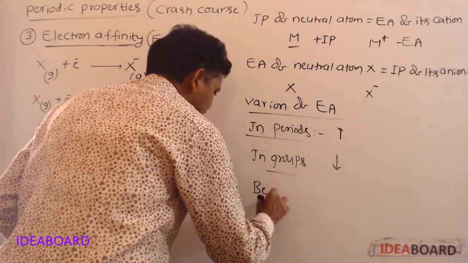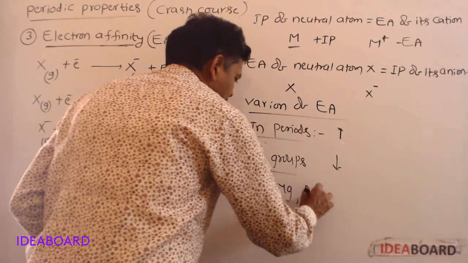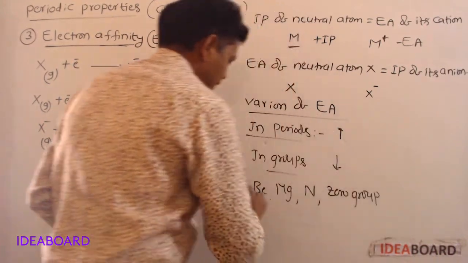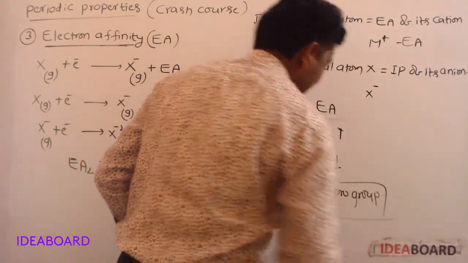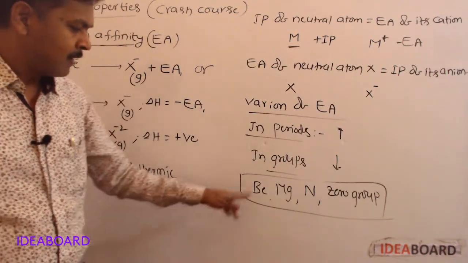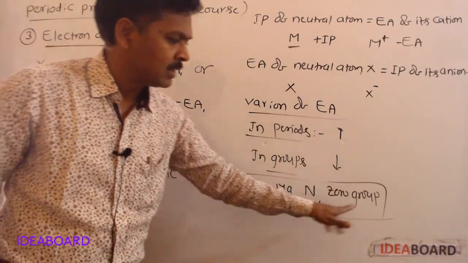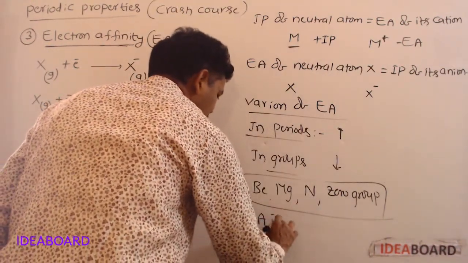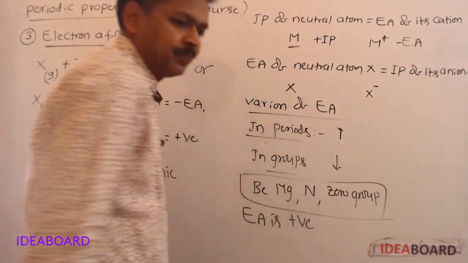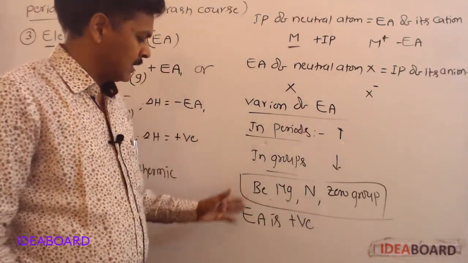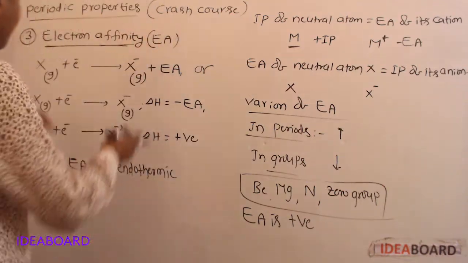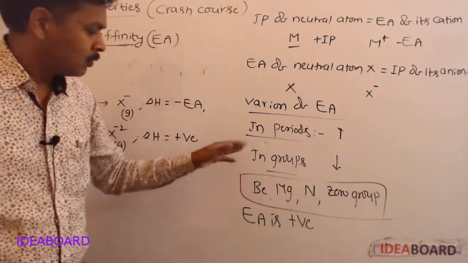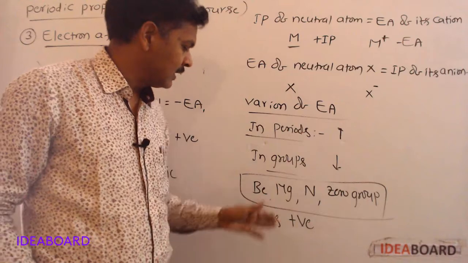For beryllium, magnesium, nitrogen, and for zero group elements, electron affinity is always positive. For the remaining elements, electron affinity is negative. Only in case of these elements, to add the electron, energy will be required.